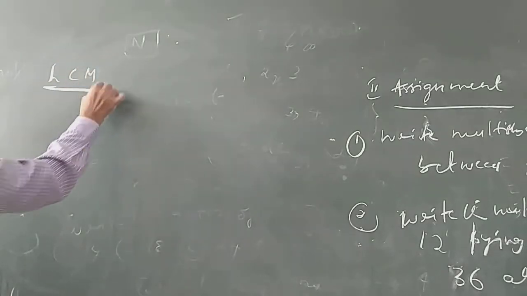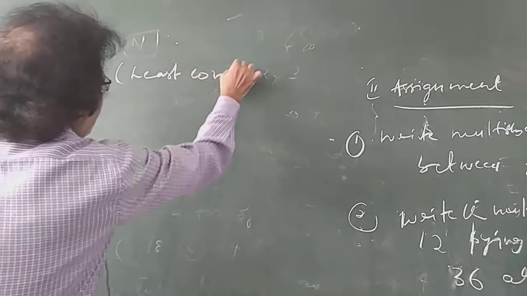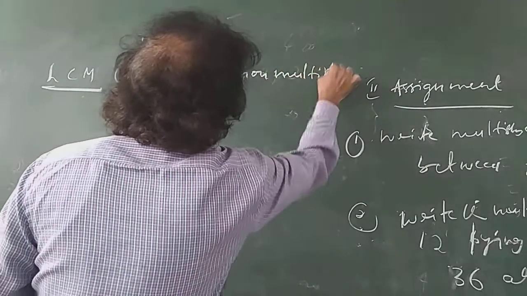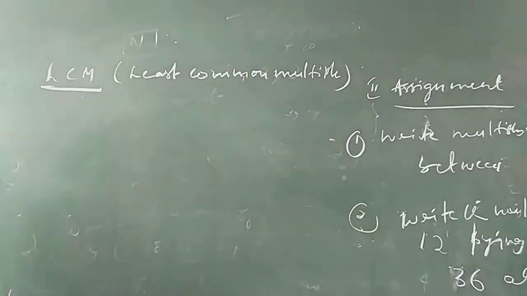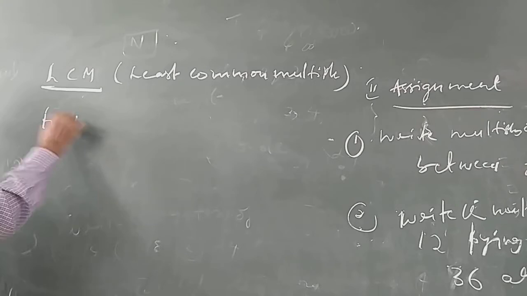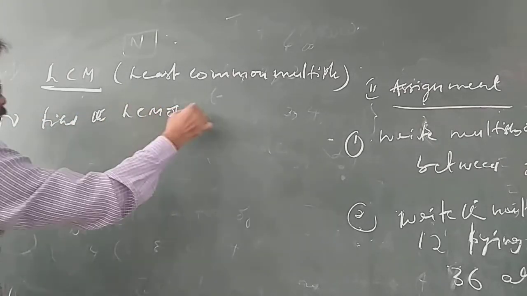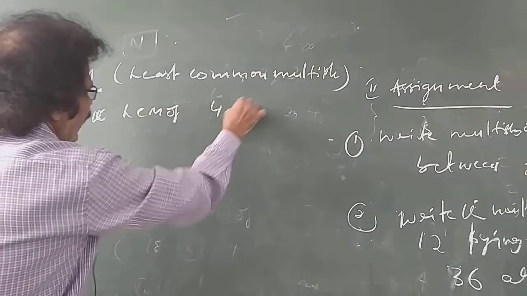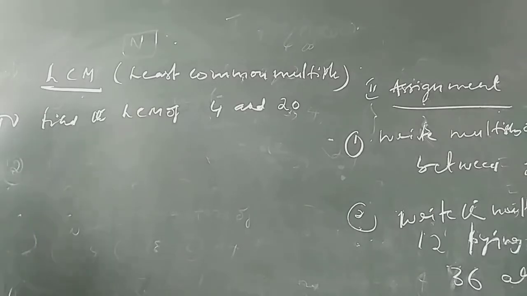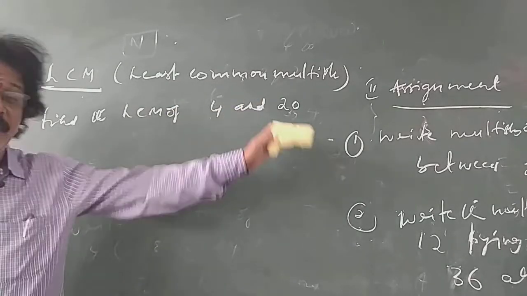LCM: least common multiple. Like, find the LCM of 4 and 20. This can be done by two methods: by writing multiples and by the division method.